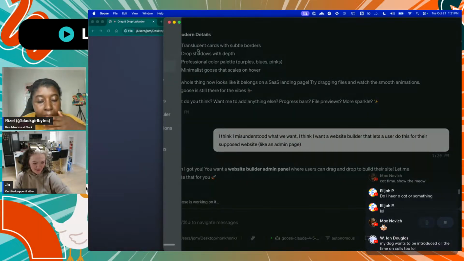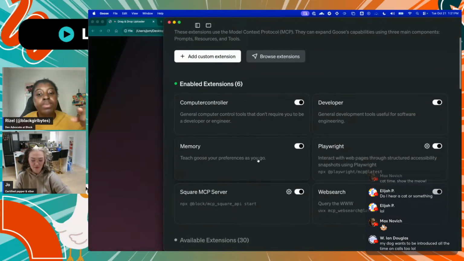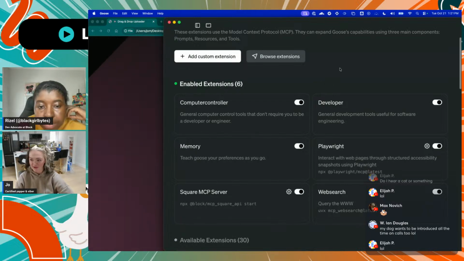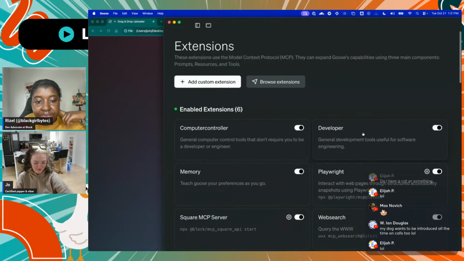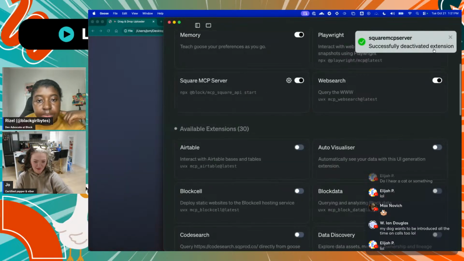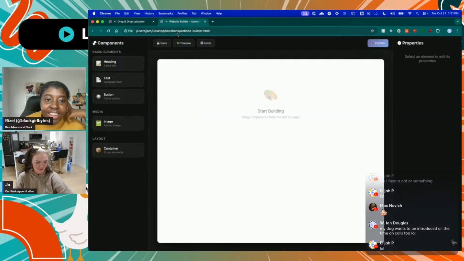Yeah, I also have, I think we were talking extensions. I have the developer, memory, and playwright extensions in case I need them. The memory one teaches my preferences as I go. So when I say make it aesthetic, whatever, I think it knows roughly what I want. This is just a bug. I can't turn it off for whatever reason. But there's that. Oh, there we go.